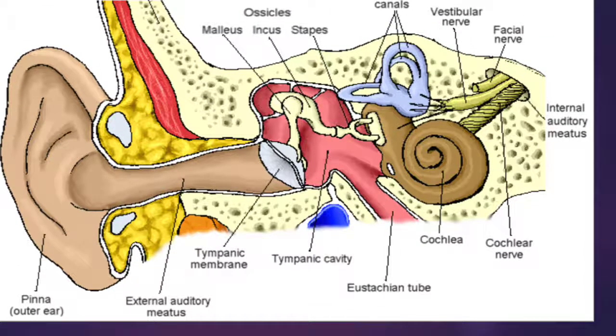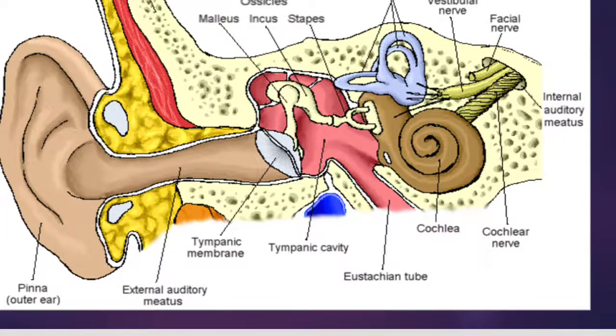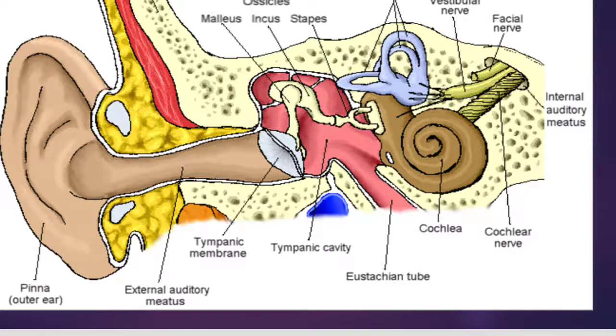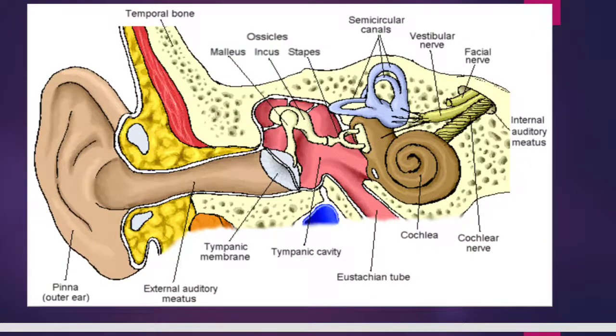Yes, we have the vestibular nerve and we have the cochlear nerve. Both of them join together. Can you see the vestibular nerve? Yes, green color. And then the cochlear nerve. They join together to form the auditory nerve. The auditory nerve goes to the brain.